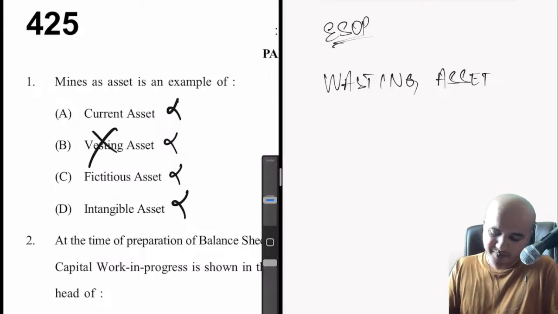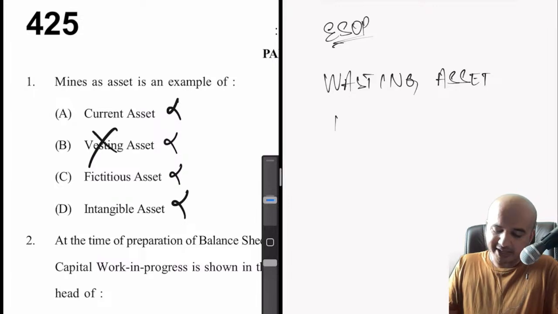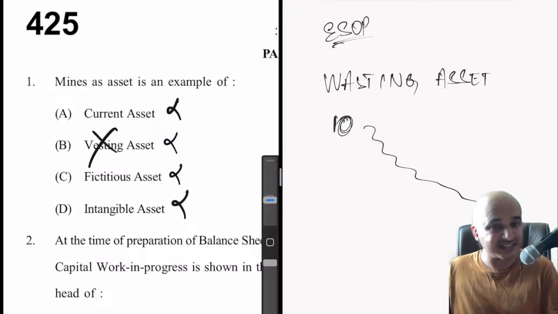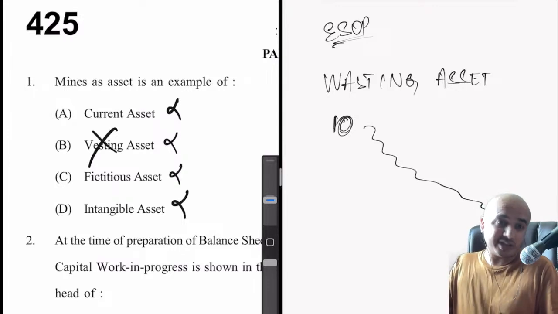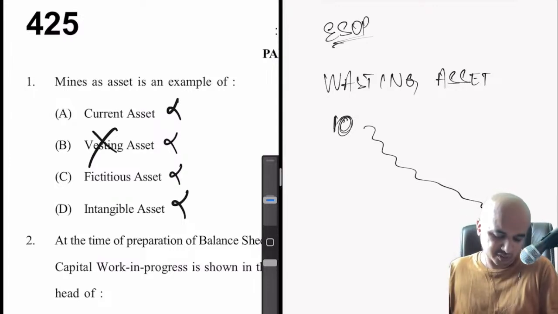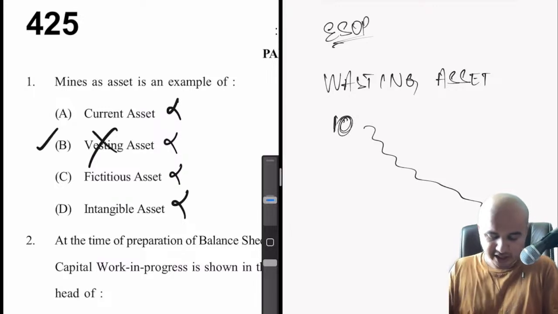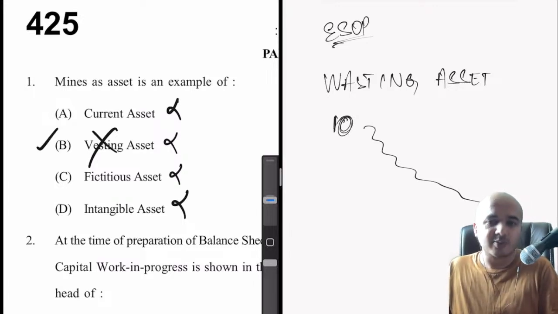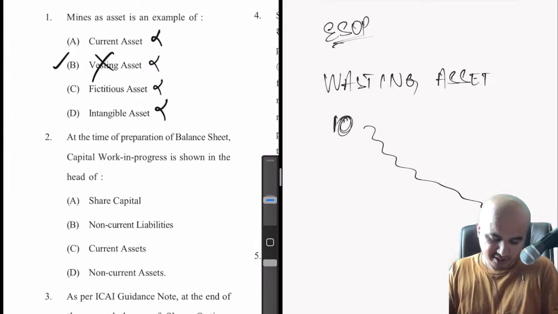In this case, wasting asset, I'm assuming the utility of mines, let's say if the life of the mine is 10 years, every year the value comes down because of the mines extracted. So for that reason, maybe they think it's a wasting asset. So that is the right answer, unfortunately, not among the options. Okay, there is a printing mistake here.